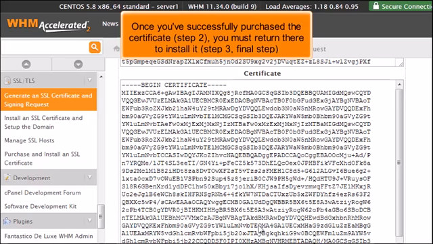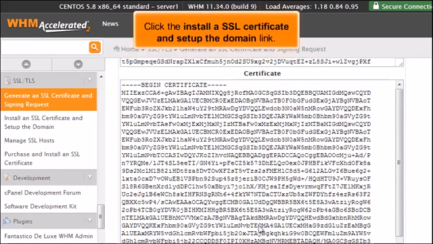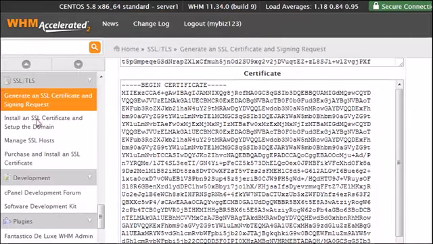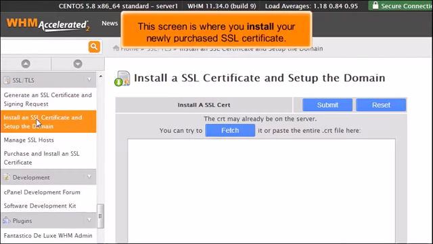Step 3, final step. Click the Install a SSL Certificate and Set up the Domain link. This screen is where you would install your newly purchased SSL certificate.